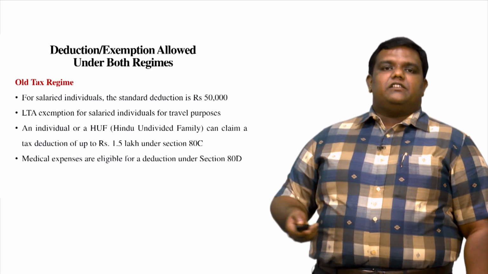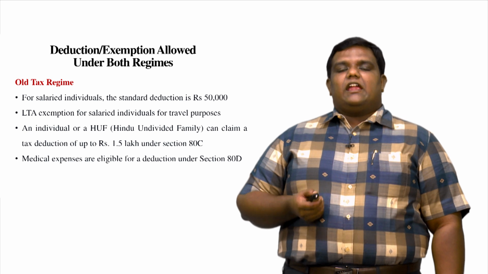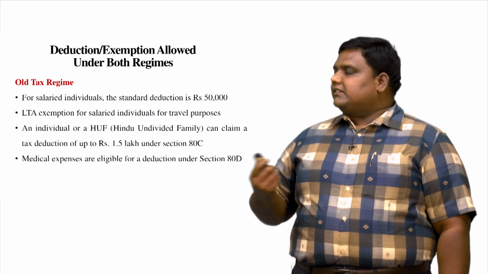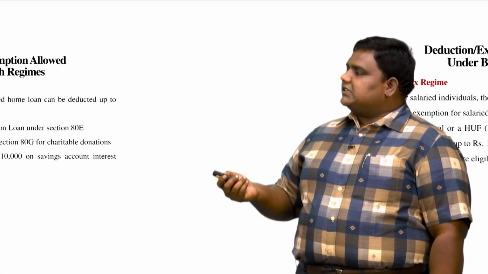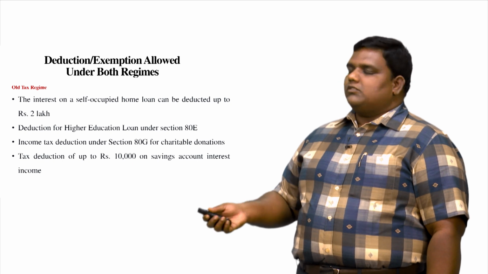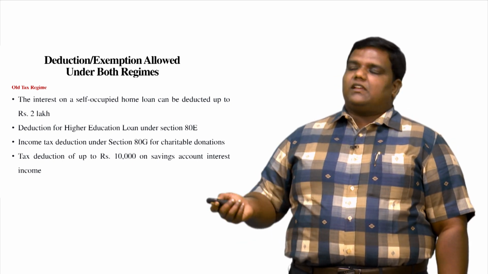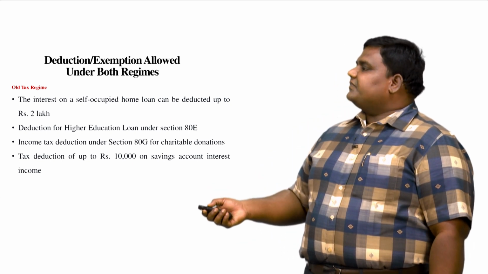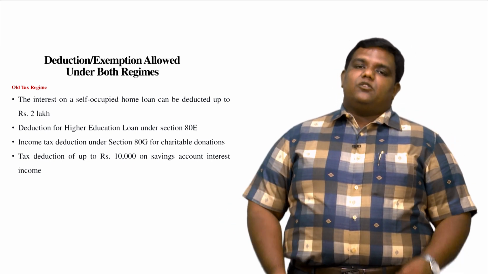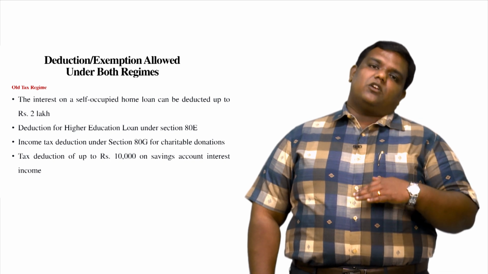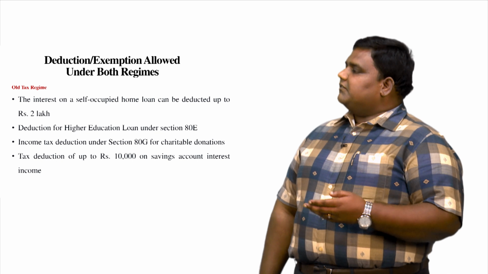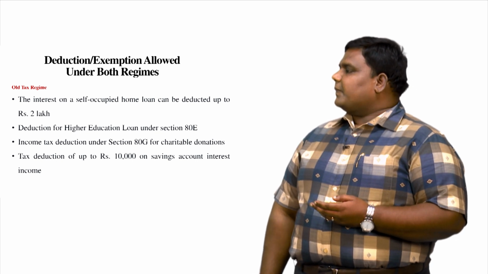Followed by that, if you have a housing loan and you are paying interest for that housing loan up to 2 lakhs, you can claim it as a deduction. Similarly, for higher education, charitable donations and also your savings account, you can enjoy deductions. If you choose the new tax regime, you are not eligible to claim a few tax deductions or exemptions, which we are going to see.